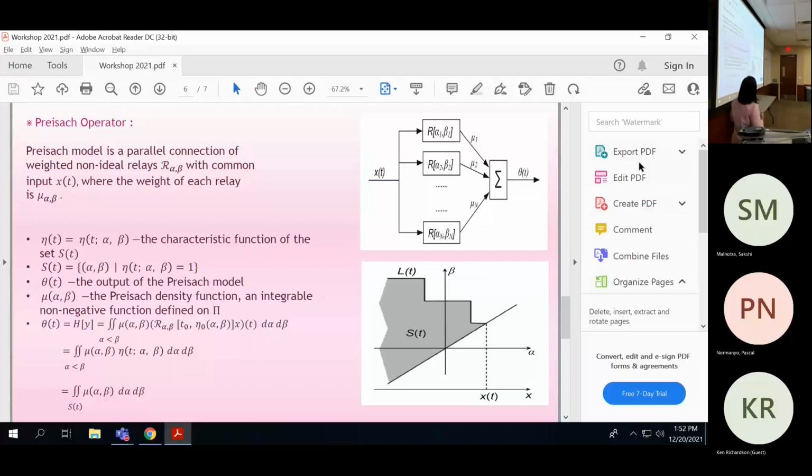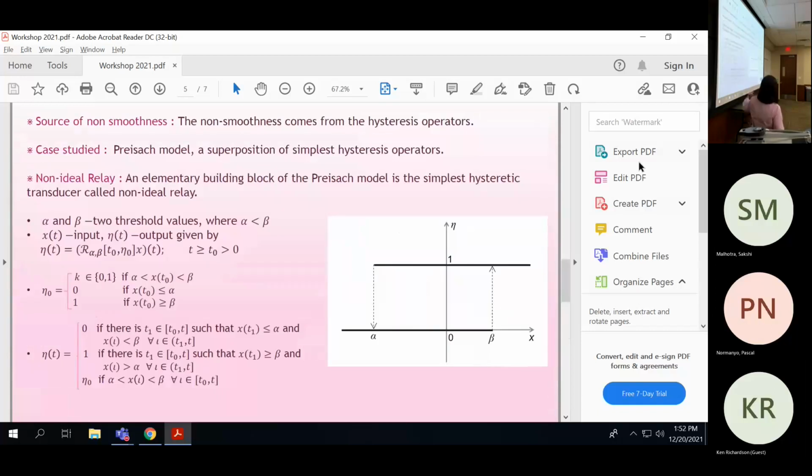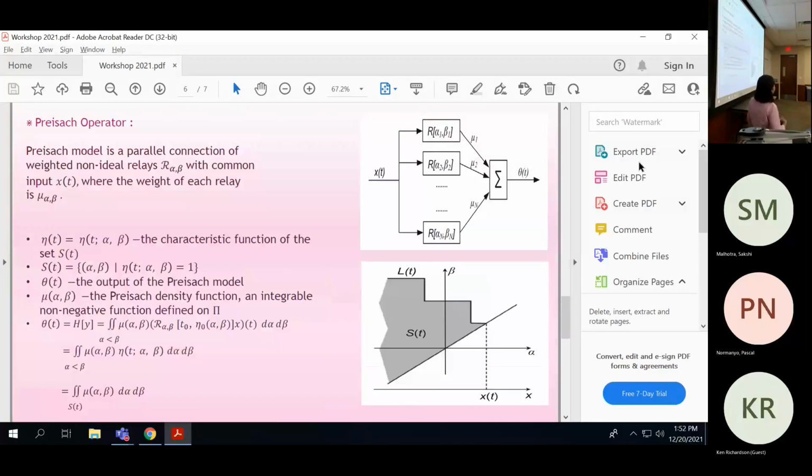Now, I just want to mention what the Preisach operator is. The Preisach operator is formed if I connect such non-ideal relays, the building blocks that I discussed before, in parallel with a corresponding density function mu of alpha, beta.